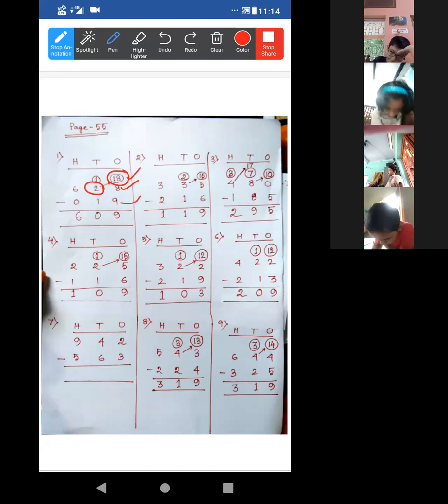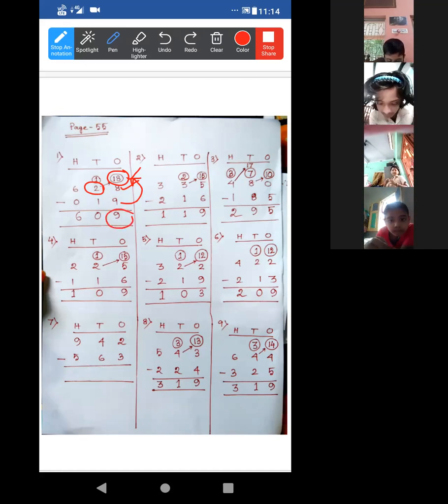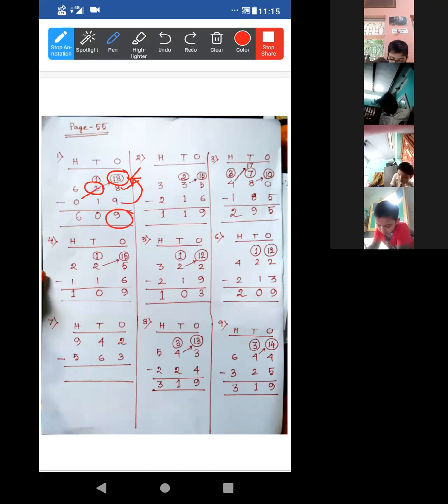So after 9 we will count till 18. 10, 11, 12, 13, 14, 15, 16, 17, 18. 9 places. So look, I have put 9 here. Is it clear? Now, as we have borrowed 1 from these 2, these 2 will become 1.